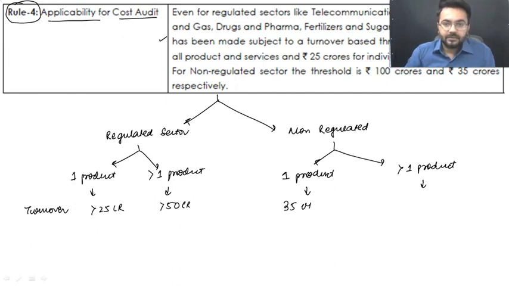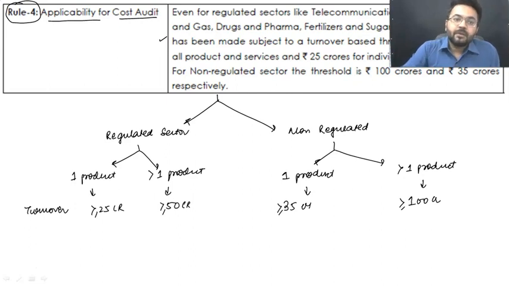For more than one product, if their turnover exceeds 35 crore rupees, say 100 crore rupees or more, or if the turnover is exactly 50 crore rupees, exactly 25 crore rupees, then also they are required to get their cost audit done. Got my point?